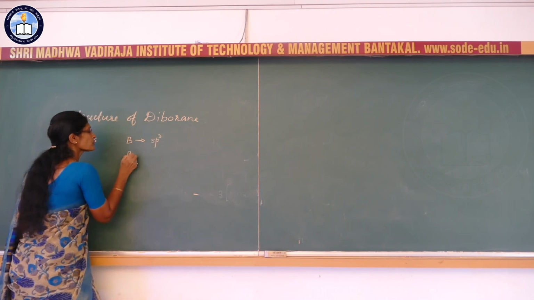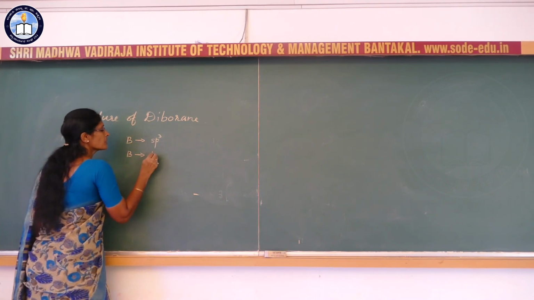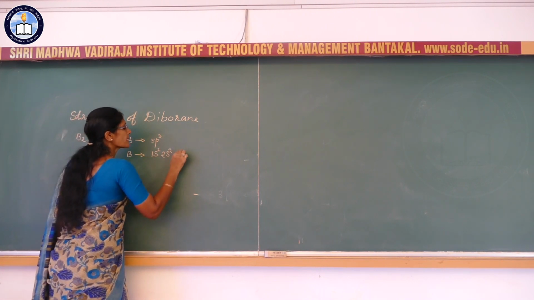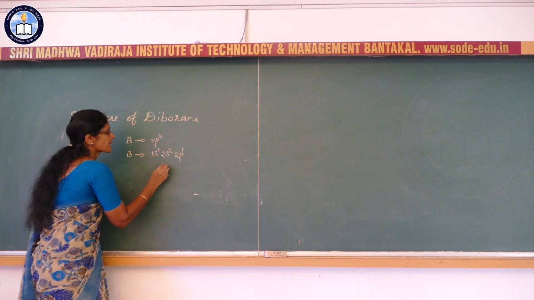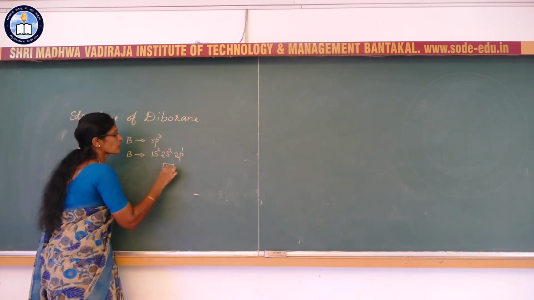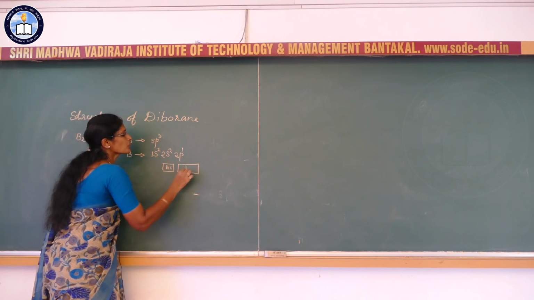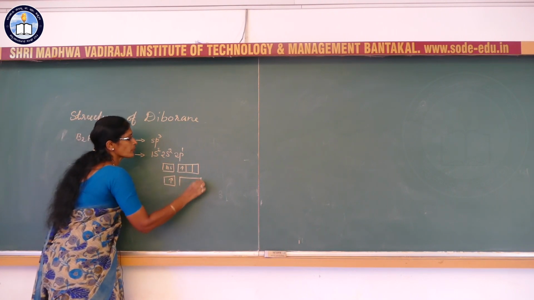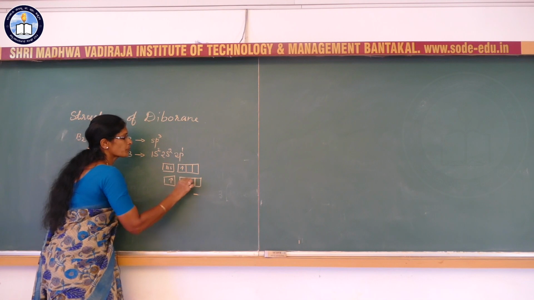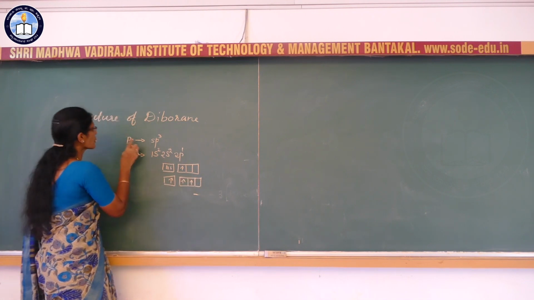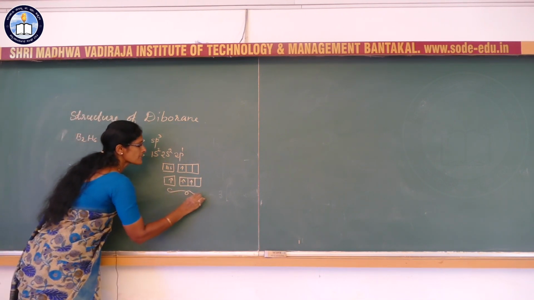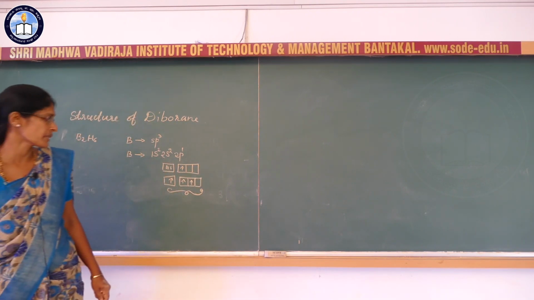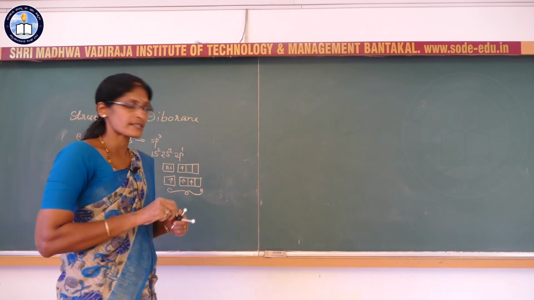You know the electronic configuration of boron, 1s2, 2s2, 2p1. In the excited state, the electron which is present in the 2s orbital gets promoted to the 2p orbital. But this boron atom undergoes sp3 hybridization. sp3 hybridization means it is a tetrahedral structure.